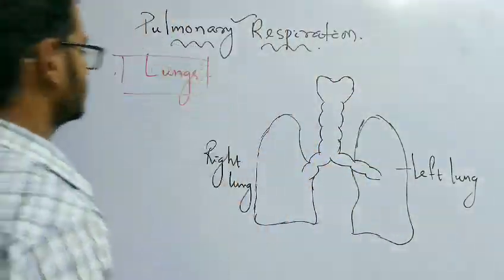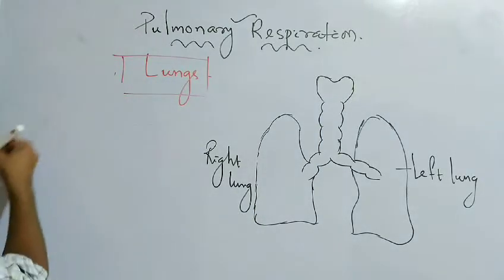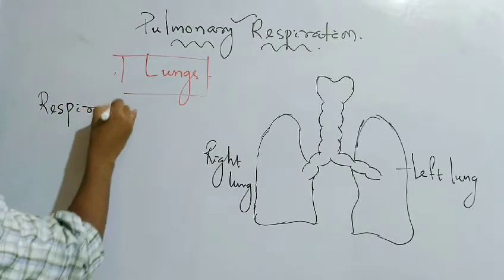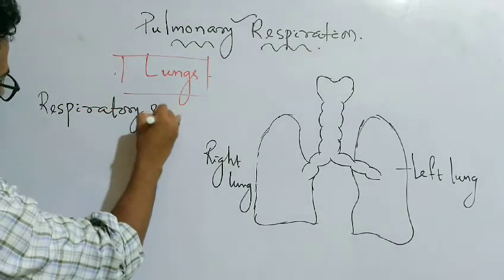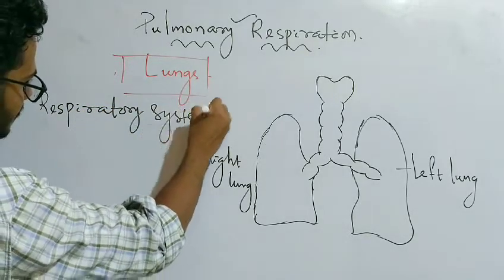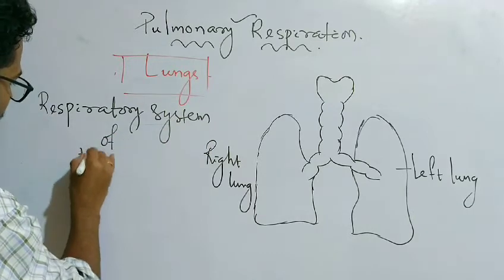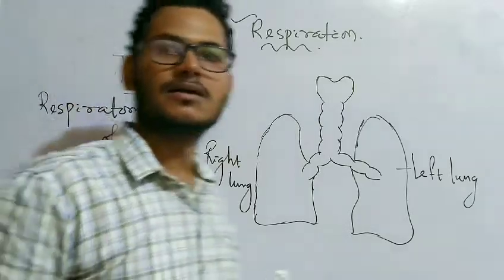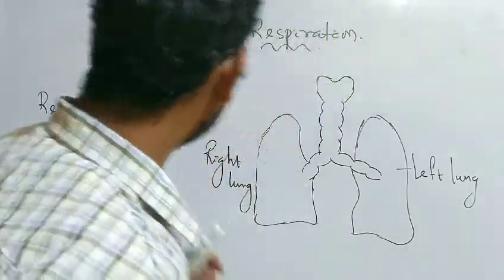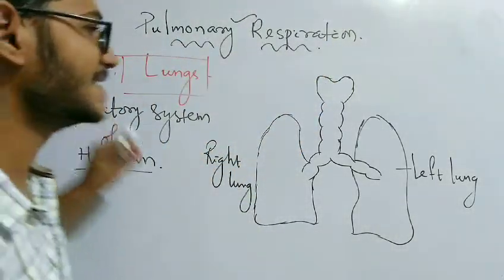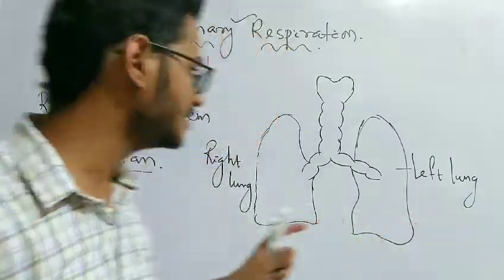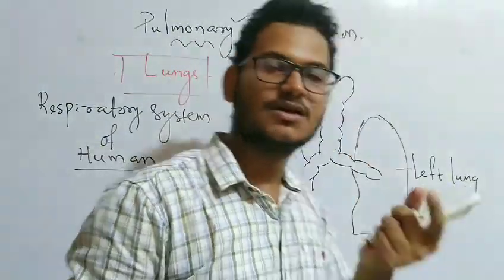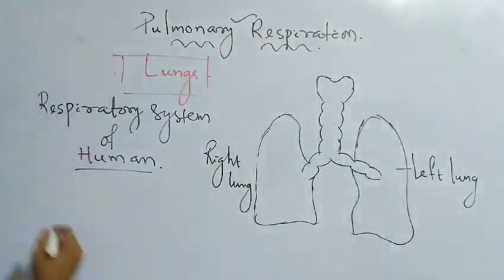The respiratory system of human, I am writing here. In human beings, the respiratory system consists of different organs. It will start from the external nose or the nostril, which is connected with the nasal cavity.